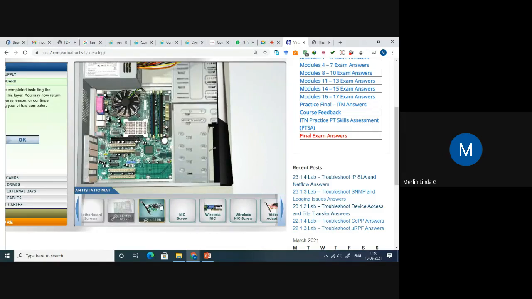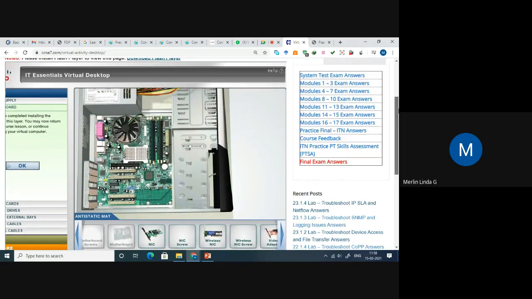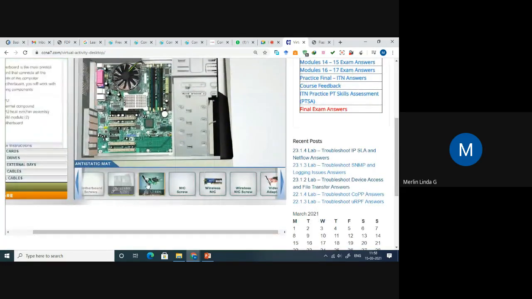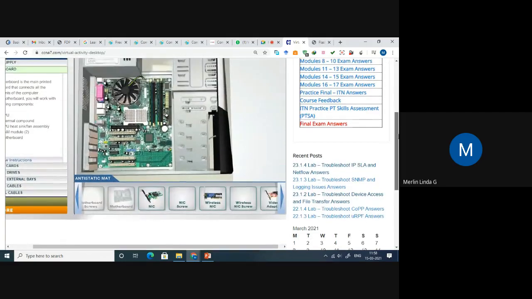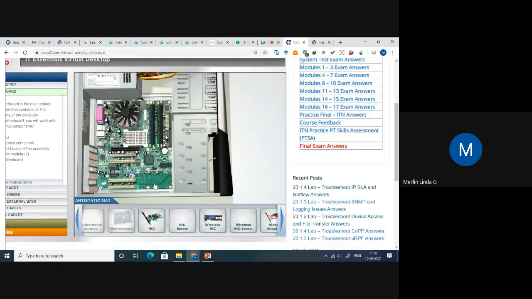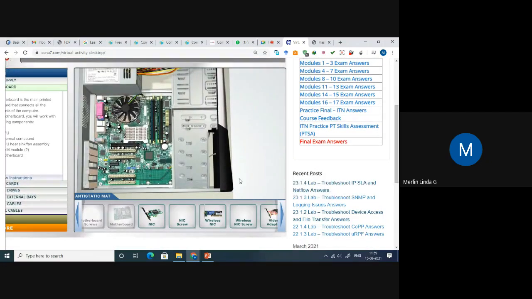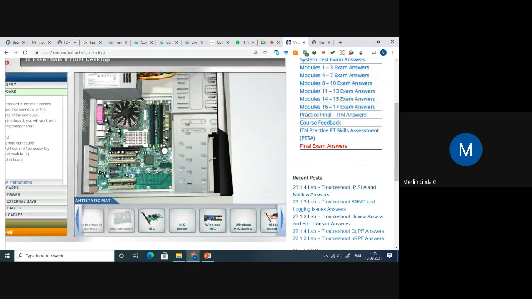So screws are placed. This part is over. And so I click the OK button so that we can go on to the next one. Missed anything? Completed. The screws.